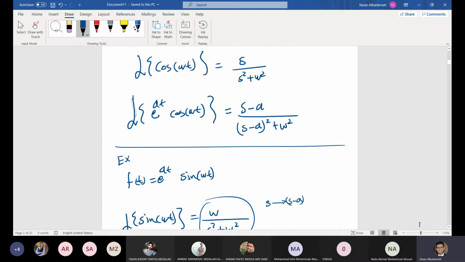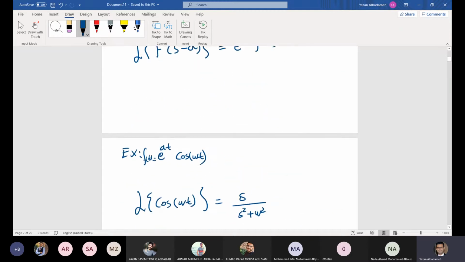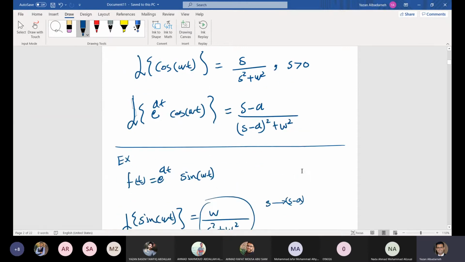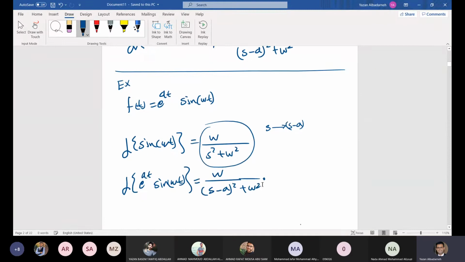Of course, now this is valid. Remember, the cosine omega t has a Laplace transform of s divided by s squared plus omega squared as long as s is greater than 0. So now after shifting by a units, this is valid for s greater than a, and again this is valid for s greater than a.